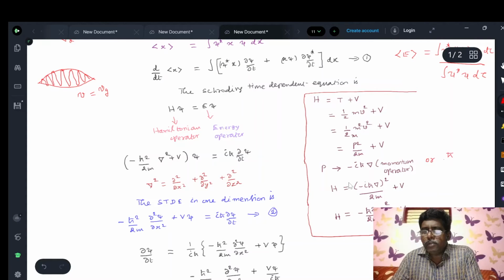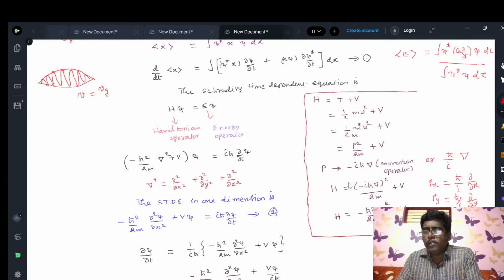h cross by i into del. This is the momentum operator. If you want to calculate the x component of momentum, Px equals h cross by i into dou by dou x. This is the x component of momentum. If you want to write the y component of momentum, Py equals h cross by i dou by dou y. Then the z component of momentum is h cross by i dou by dou z. This is also written as minus i h cross dou by dou x. That is also the x component of momentum.